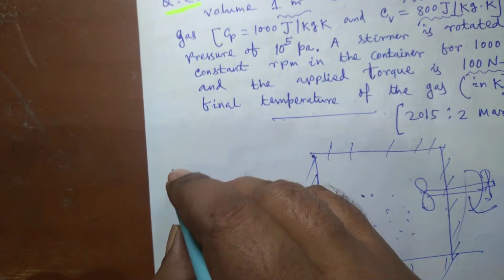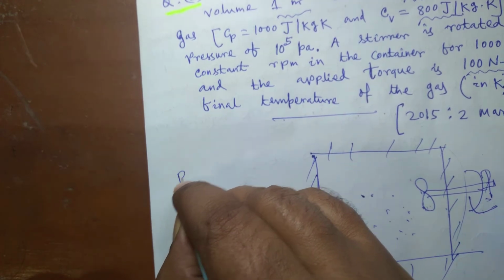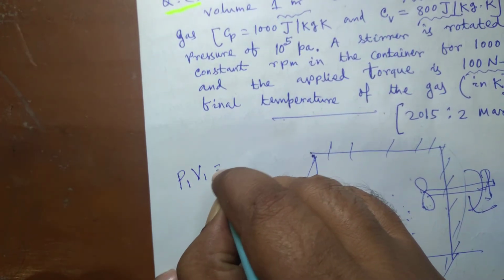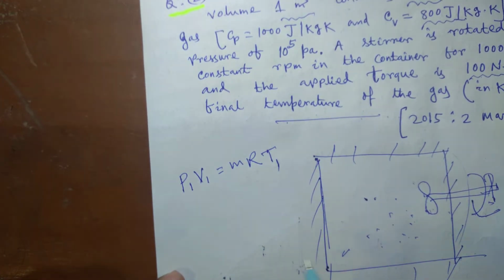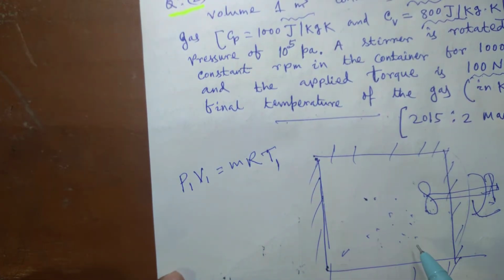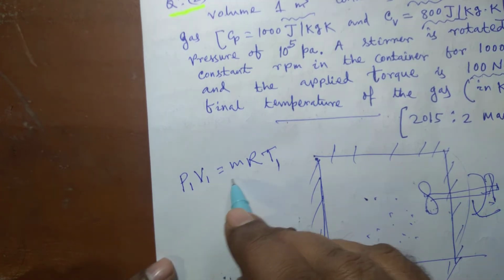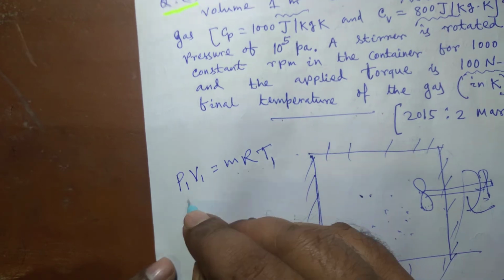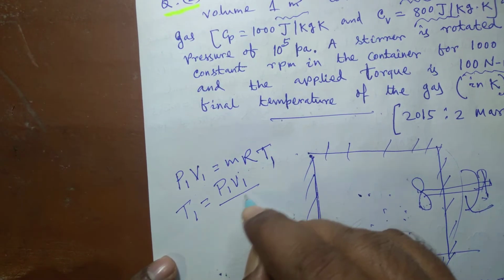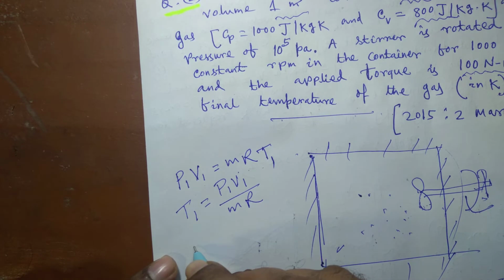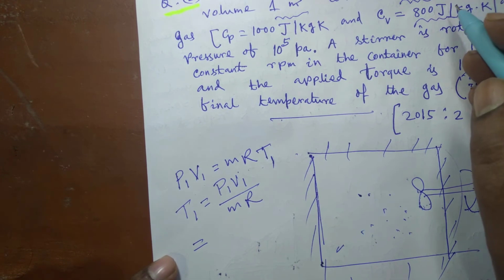For T1, we know the ideal gas equation: PV is equal to mRT. So when the gas is at the initial condition, just before the work is supplied to the system, P1 V1 is equal to mRT1. So T1 can be calculated as P1 V1 divided by mR. P1 initially was how much?